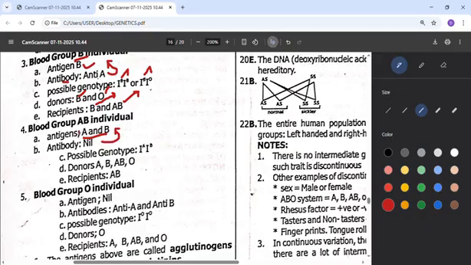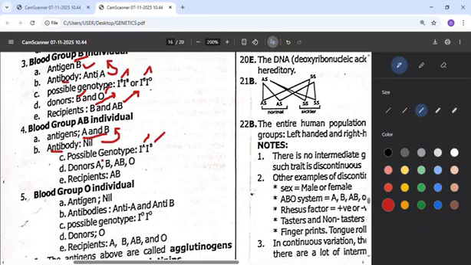He will not have an enemy like an antibody, because if he's having antibody of A, A is already here. The A and A cannot fight. If he's having antibody of B, B is here already, so B and B cannot fight. So there is no antibody for these antigens A and B. The possible genotype is also still A and B. So this person that has A and B can receive from A, he can receive from B.